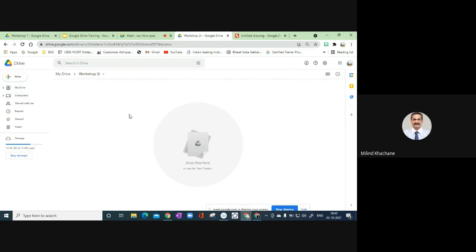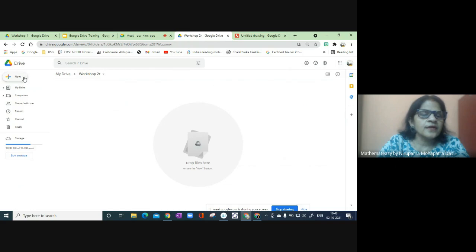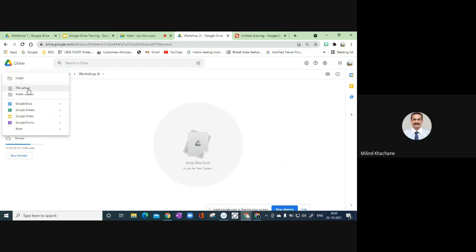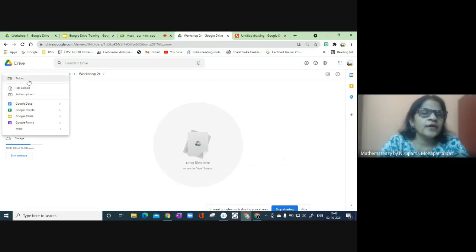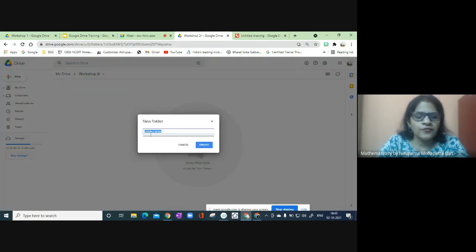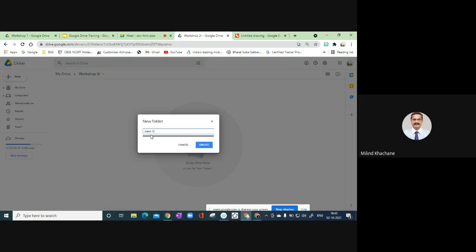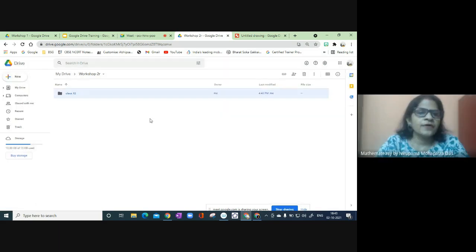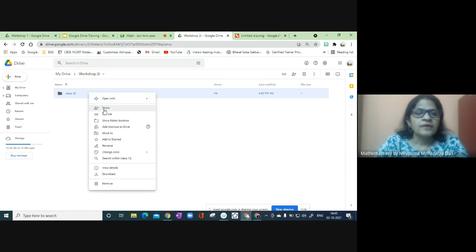In case I just want to create another folder, clicking New, I can create another folder here, maybe Class 12. Create. So within the folder, I'm creating another folder. Then I can change its color.